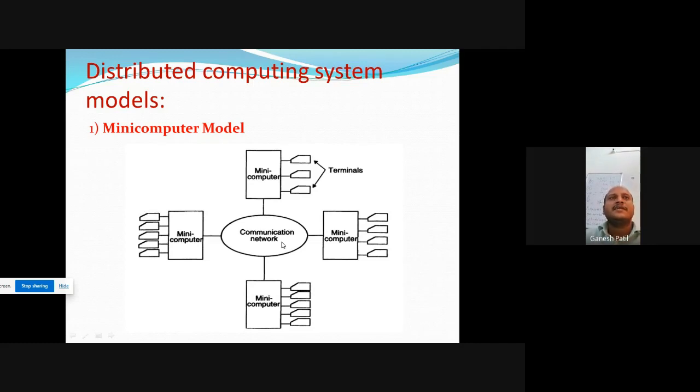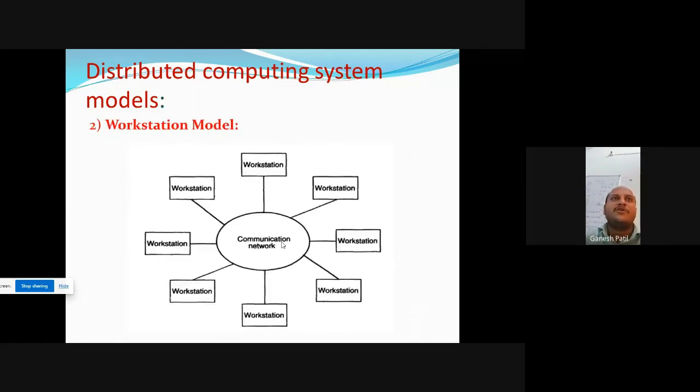Okay, means in the mini computer model, any user who wants to communicate with other users available on another mini computer can do so. This facility is available in the distributed system. Okay, this first user can send the data via this mini computer to another mini computer via the communication network. This is the first model, the mini computer model.